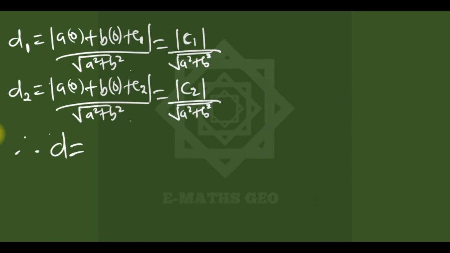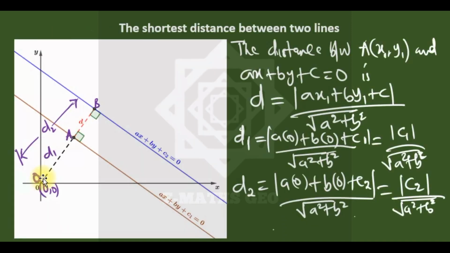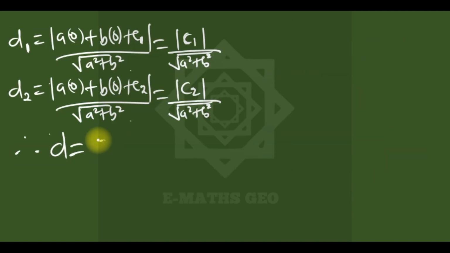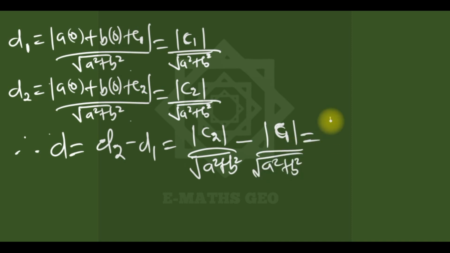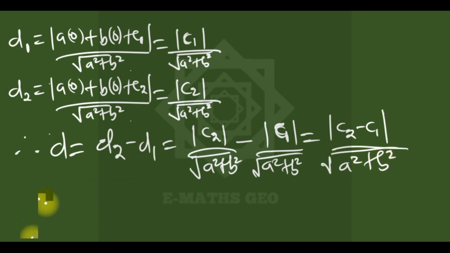Looking for the difference between d2 and d1, that is now equal to d2 minus d1, which is absolute c2 over this, minus absolute c1 over that, which is the same as absolute c2 minus c1 over the square root of a squared plus b squared. So it's very, very simple.